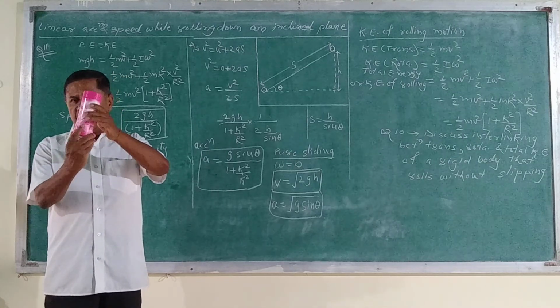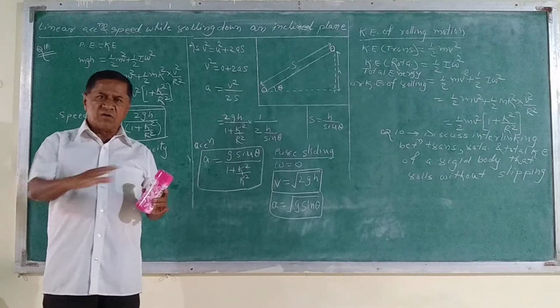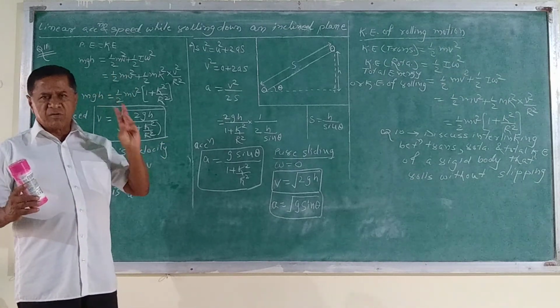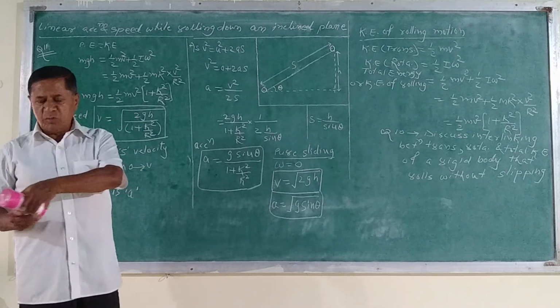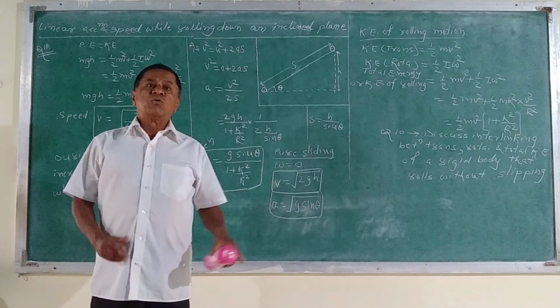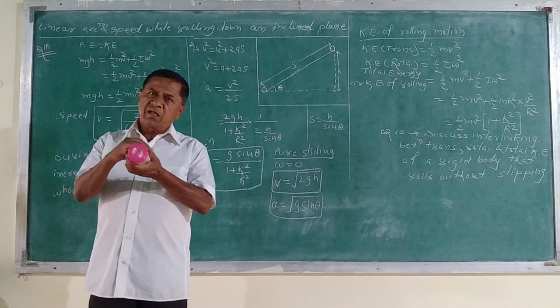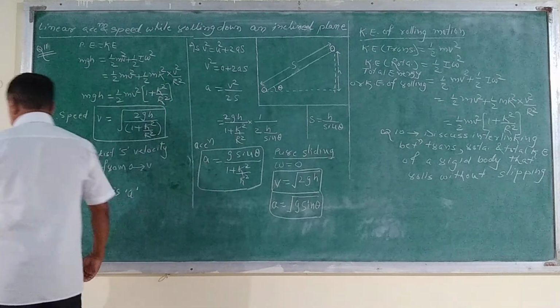Suppose this is rotating about the axis, only rotational motion. But on the surface, it is having two motions. That one is called the translational motion plus rotational motion. If the drum is going in this way, there is only the translational motion. If it is going in this way, there are two motions, that is the translational motion and the rotational motion.